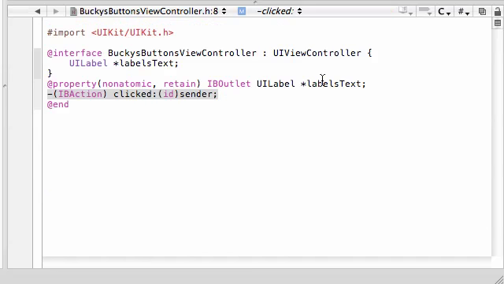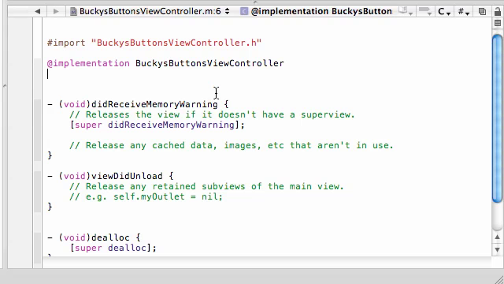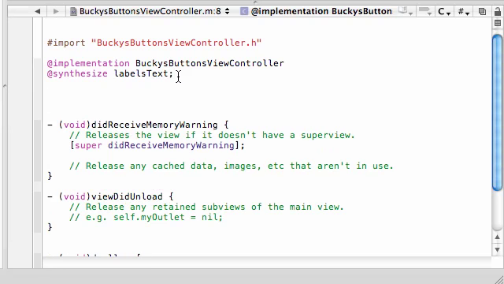Again, we declared a property called labels text, and we used the property so that our program automatically builds the setter and getter methods. I can't stress this enough: if you don't know what I'm talking about, I explain everything in my Objective-C tutorials. So go ahead and put @synthesize labels text. This means that when you compile, it automatically builds setter and getters for this labels text property. It saves you like 20 lines of code and does everything for you. Probably one of the coolest features of Objective-C. So now we automatically have 2 methods already, how easy is that?